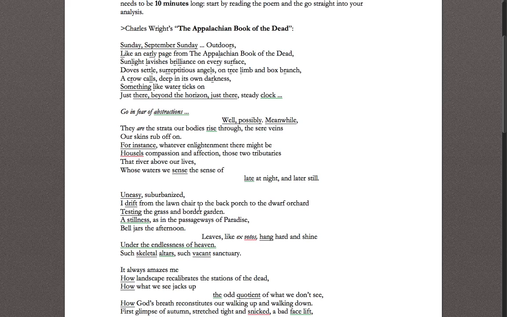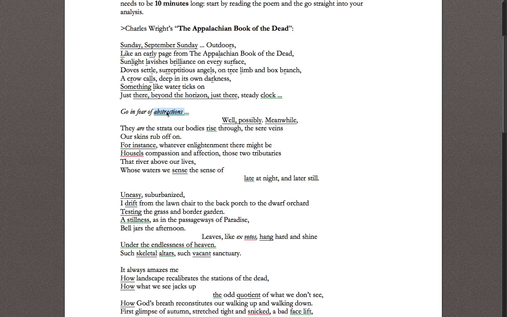One thing to pick up here, though, is a reference to something in the first stanza. Something is not concrete. Something is uncertain, something like water. He doesn't know what it is. He can't really explain it. It's just something that he senses. It's this steady clock that he senses. And these are all metaphors because when we have abstract ideas, we try to ground them in physical details. And he tries with metaphor here.